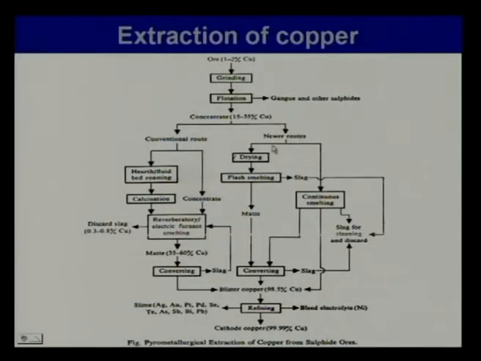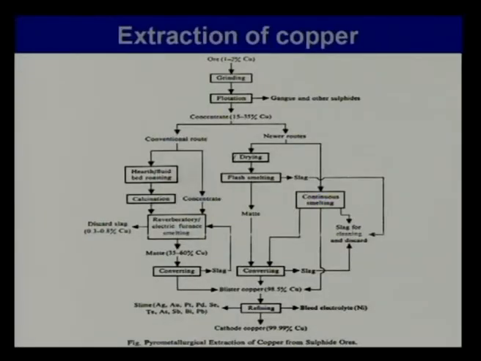The first step in that direction was flash smelting, where after we have got the concentrate, it is dried, and then there is no separate roasting and smelting. It is all done together in a flash smelter, where in suspension all the reactions take place. In one stage you produce matte, and that goes for converting. So, you are producing matte in one step.